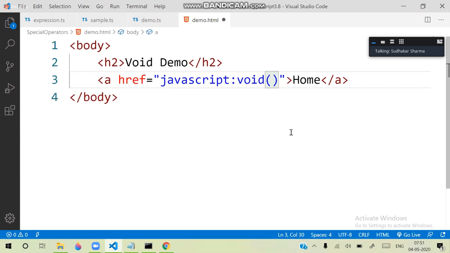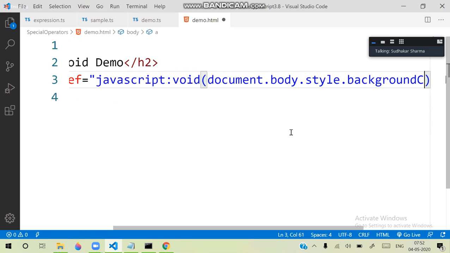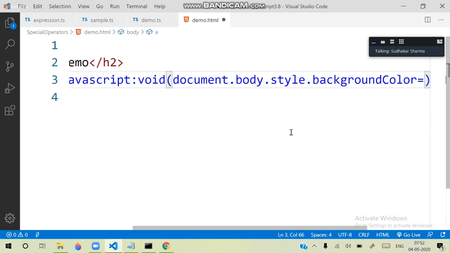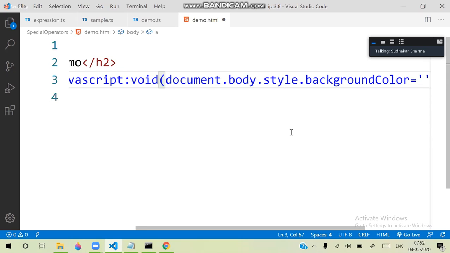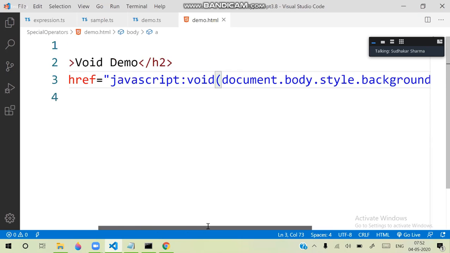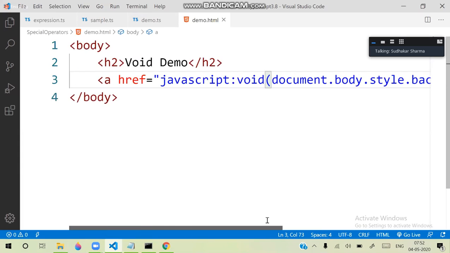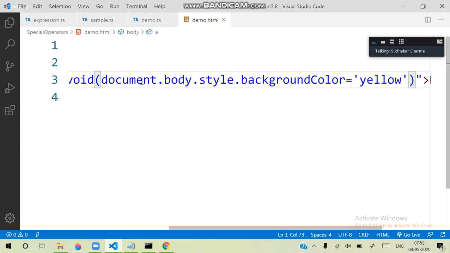We can simply write here document.body.style.backgroundColor equal to a color I defined, some yellow. That means later it can be implemented with any specific functionality. When the user clicks on that link, the link does some functionality.